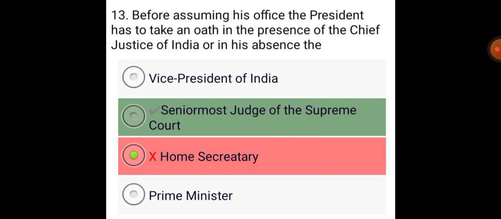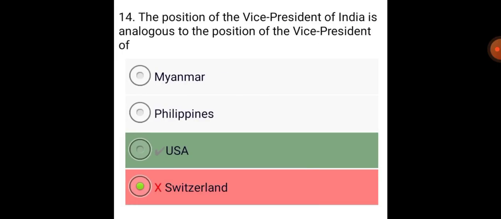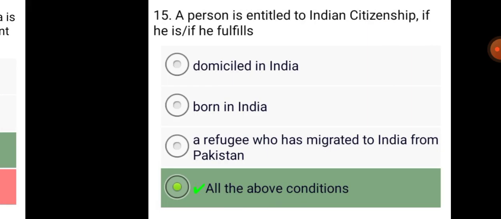Before assuming his office, the President has to take an oath in the presence of the Chief Justice of India, or in his absence, the senior-most judge of the Supreme Court. The position of the Vice President of India is analogous to the position of the Vice President of USA.